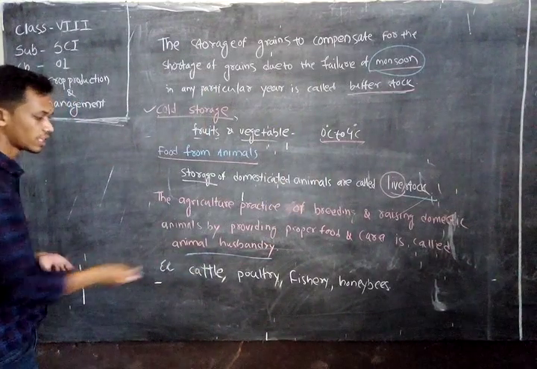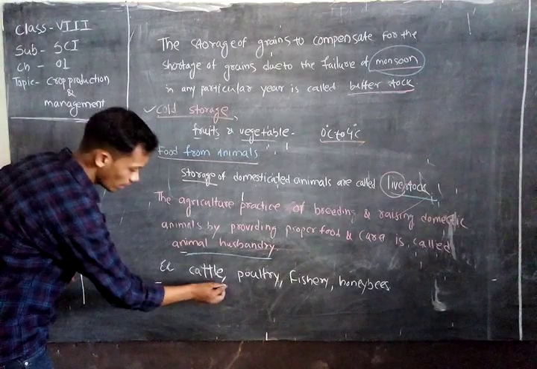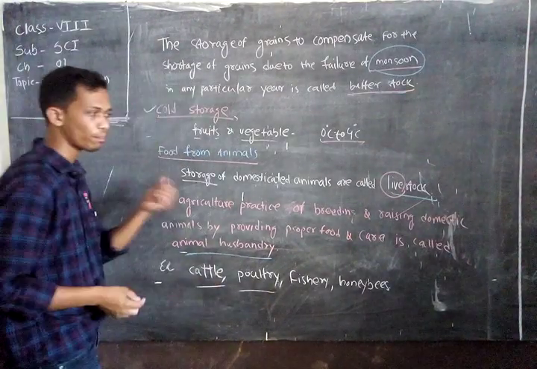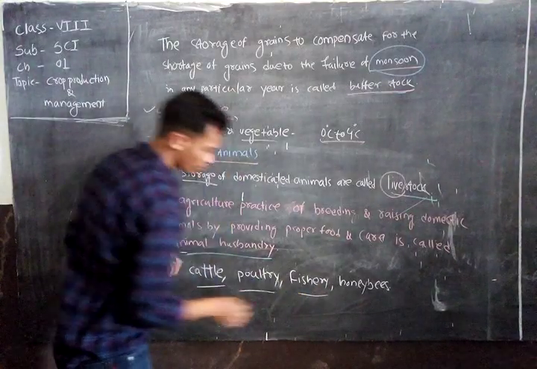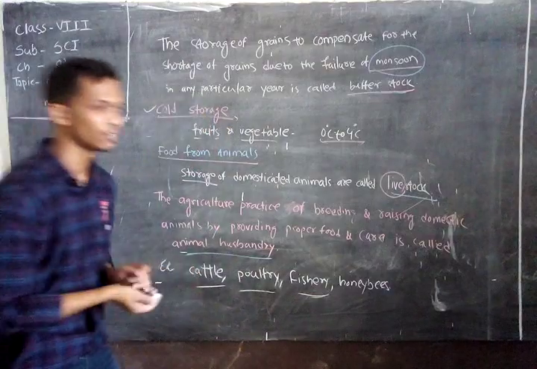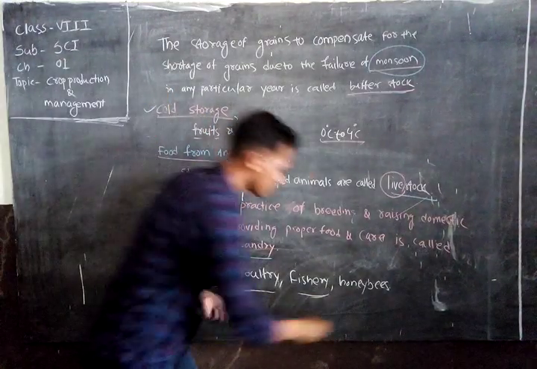Okay, so here we discuss animal husbandry. In animal husbandry we mainly domesticate cattle. Also we farm poultry, and in fishery we may protect and cultivate the fish in a pond or river also, and honeybees.